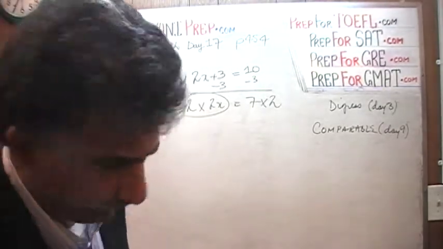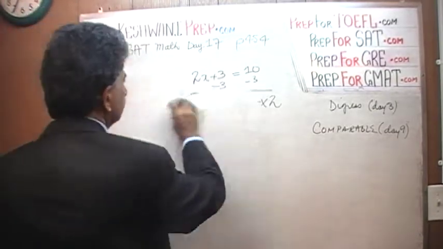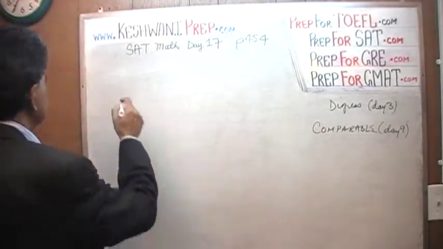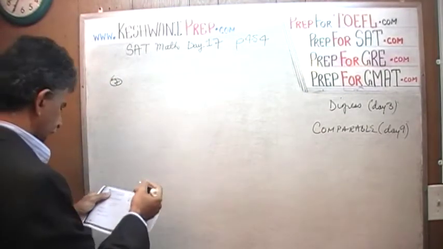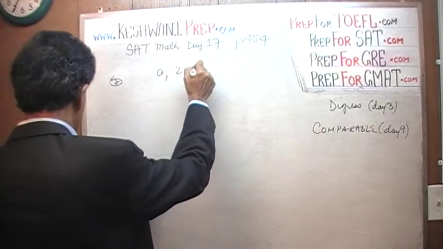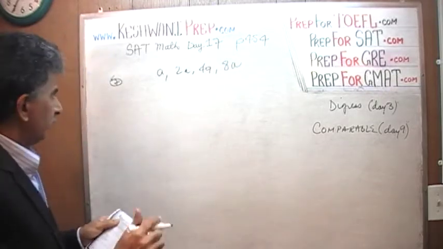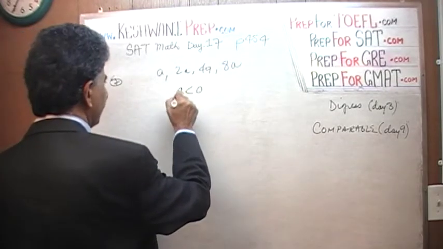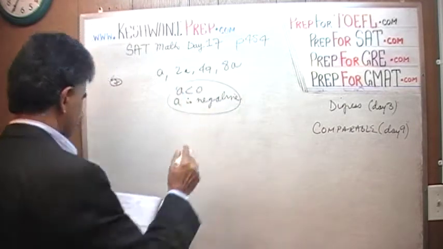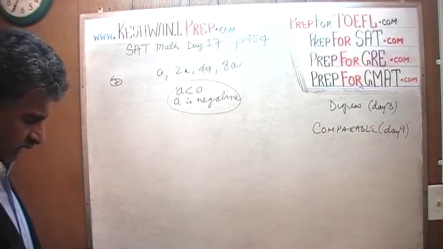Number 7. We are told that we have a, 2a, 4a and 8a. And we are told that a is less than 0. A is negative. It's very important here. Which of the following numbers above is the greatest?